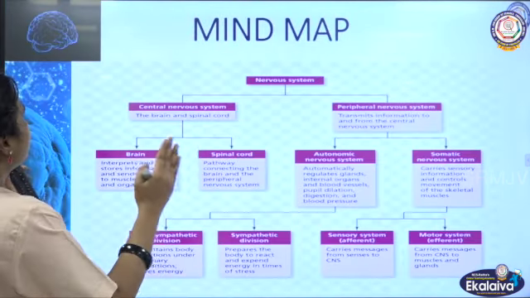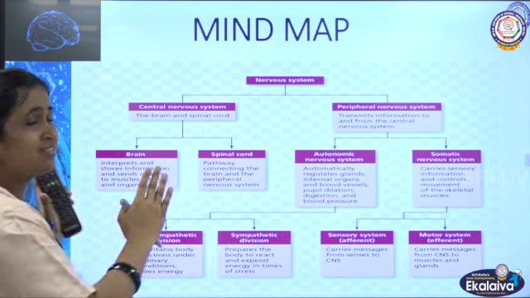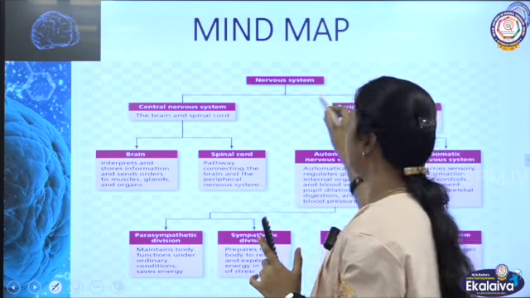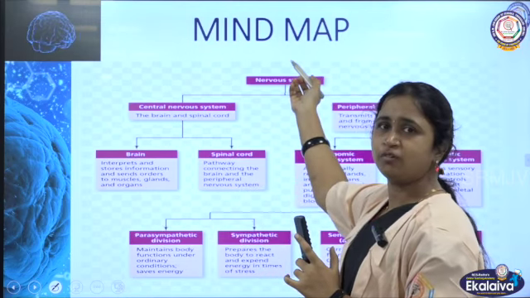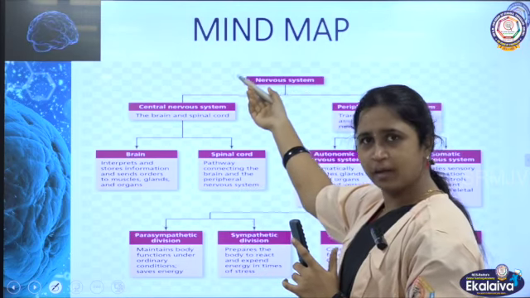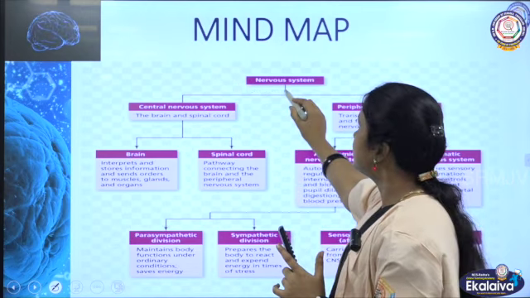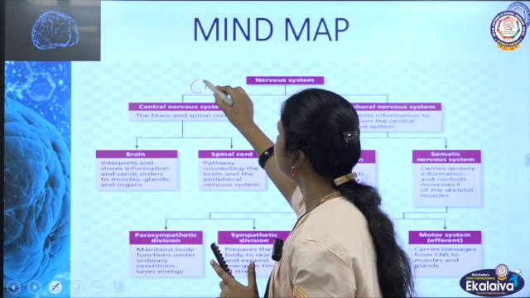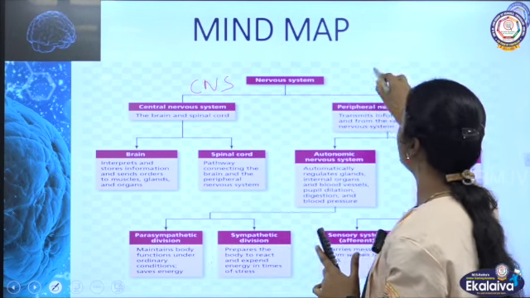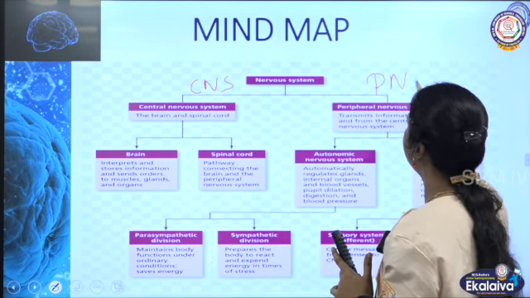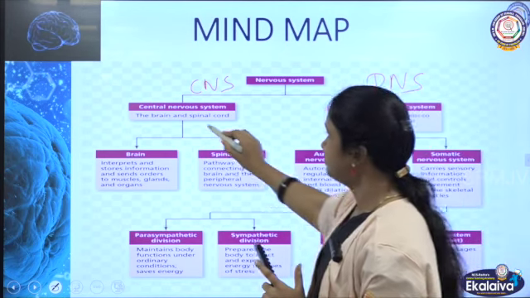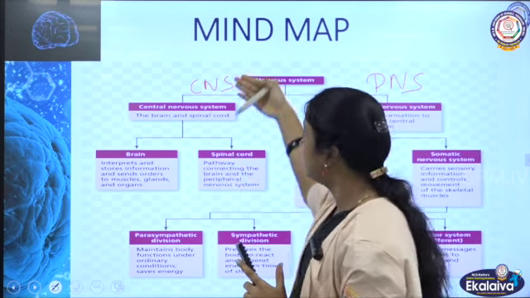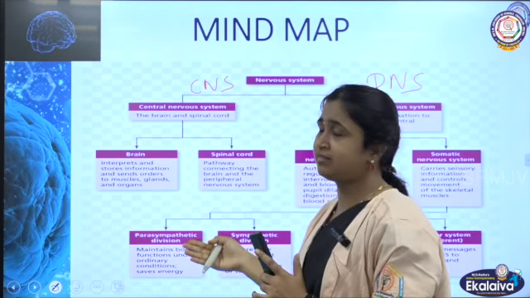We'll have a mind map here, totally. What is the nervous system? What are the different types of nervous system? We know the nervous system comprises nerves and then the major organ, the brain, etc. The nervous system can be categorized into 2 types. One is CNS, the central nervous system, another is PNS, the peripheral nervous system. In this 11th syllabus, we are going to explore more on the CNS.